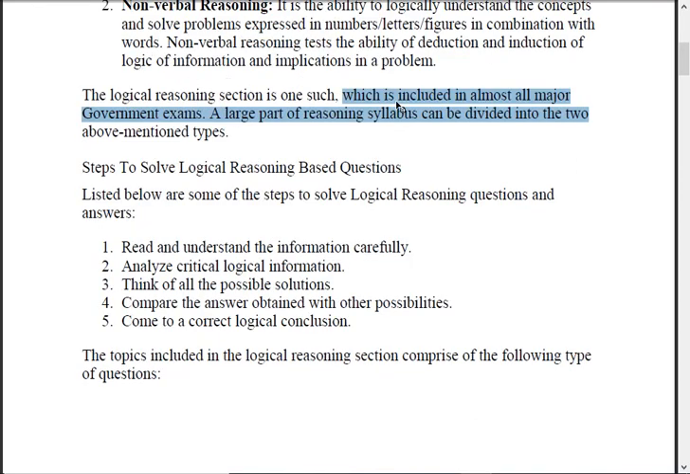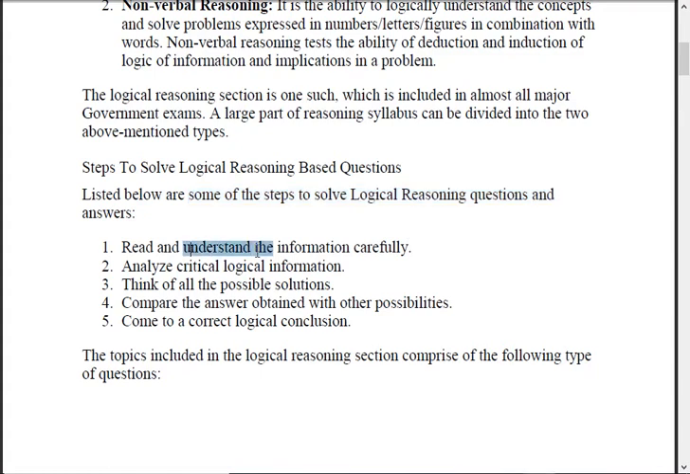It is included in almost all government exams, all IT (information technology) exams, and every entrance nowadays has a logical reasoning part. How to solve logical reasoning? See here, this is all theory which I am talking of. You just pay attention to this and understand the sentences, and in the practical videos you will see the practical problems which have been solved. Okay. So the first step is to read and understand the information carefully.